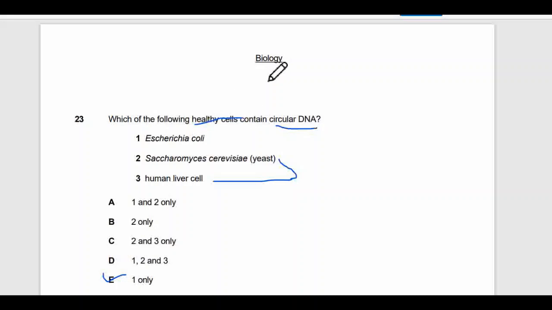It doesn't say nucleus. These both have linear DNA or chromosomes in their nucleus, but if you consider the whole cell, you have to consider organelles as well, which have plasmids, like mitochondria. So, according to that, the option should be 1, 2, and 3, not this one, right?